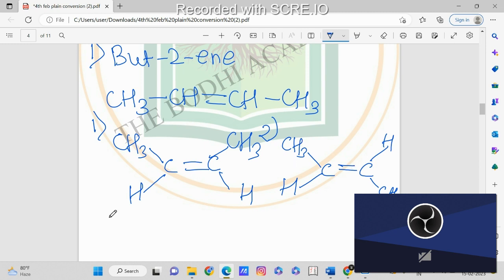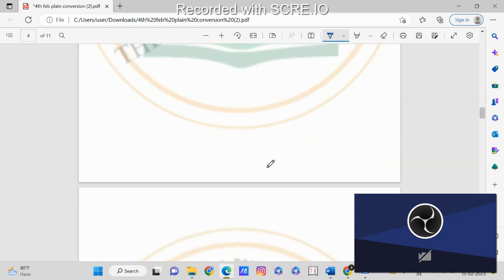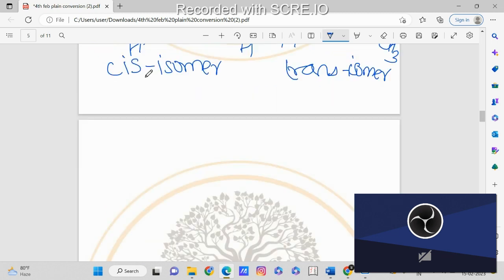So in the first case we call this the cis isomer, and when they are on opposite sides we call it the trans isomer. So these are the two geometrical isomers shown by alkenes. We have examples also in this, but this is a general example. So this is about geometrical isomerism in alkenes.